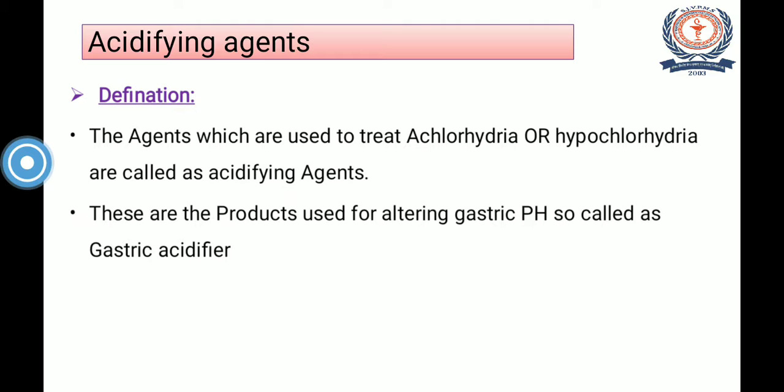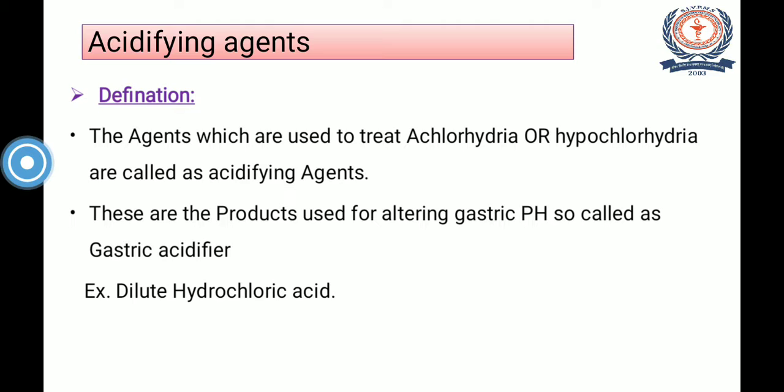Friends, in achlorhydria there is absence of hydrochloric acid and because of that we need to alter the gastric pH. We have to make the pH acidic and for that we are using some agents. That's why these agents are called gastric acidifiers. The example is dilute hydrochloric acid.